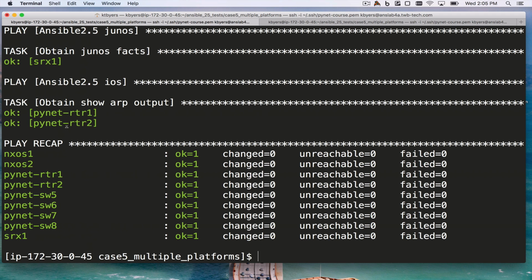So we had basically 4 different platforms, 2 of them that use connection local, but they use 2 totally different transports to connect. One of them, the Junos one, used the netconf connection type. The last one, Cisco IOS, used the network CLI connection type. So we're mixing platforms in this single playbook.